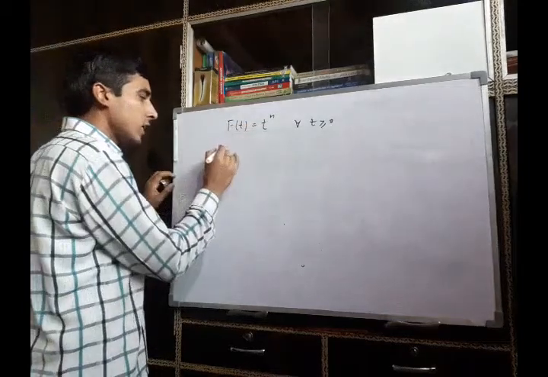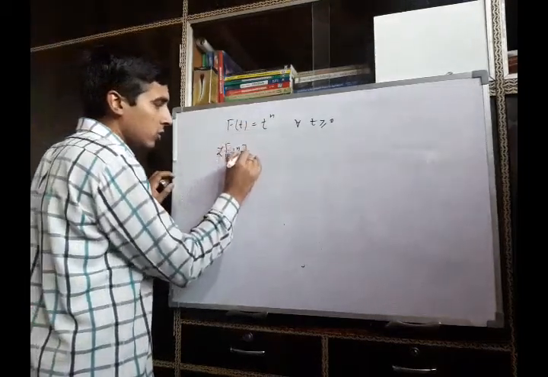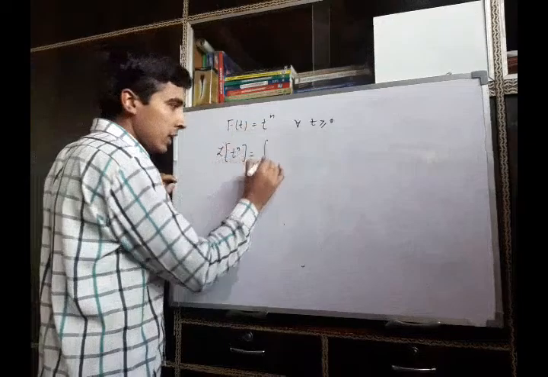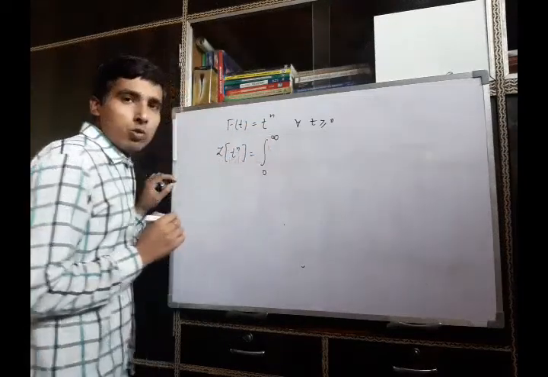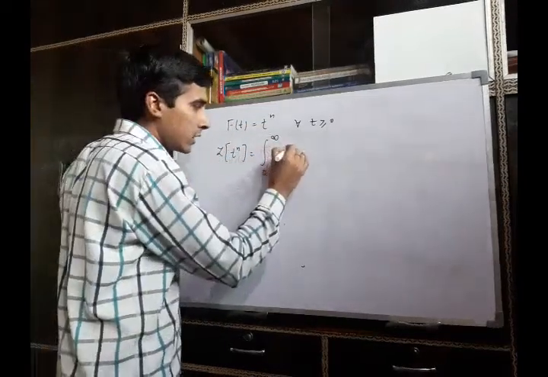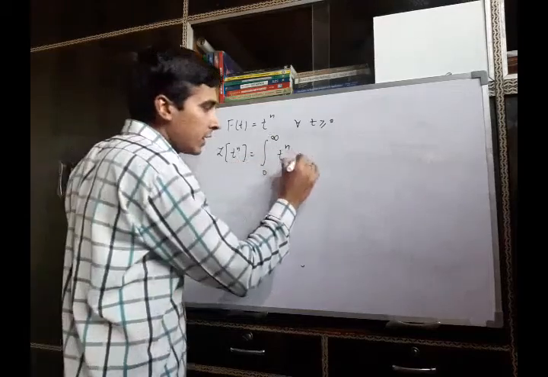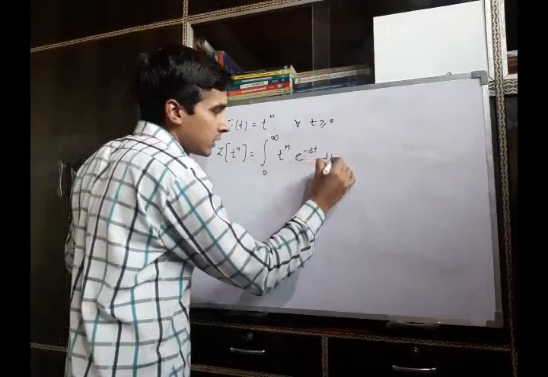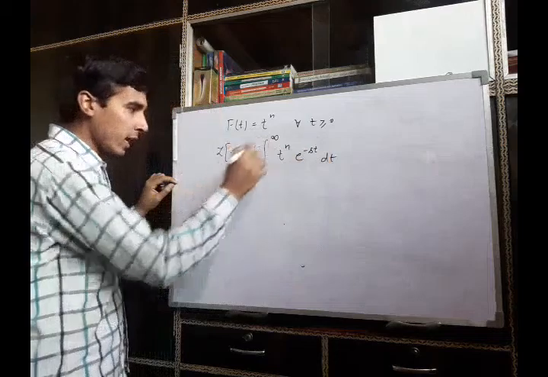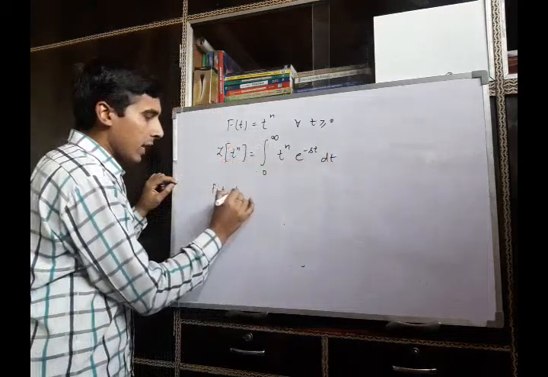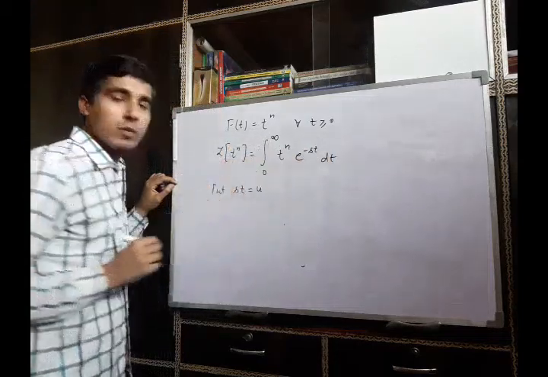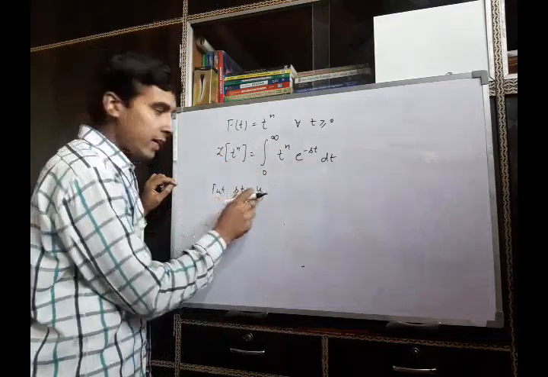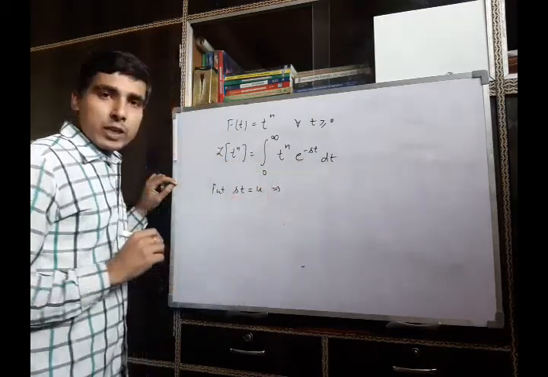Again using the definition, the Laplace transform of this function is integration 0 to infinity t raised to power n e raised to power minus st dt. Now put st as some variable u and differentiate both sides with respect to t.